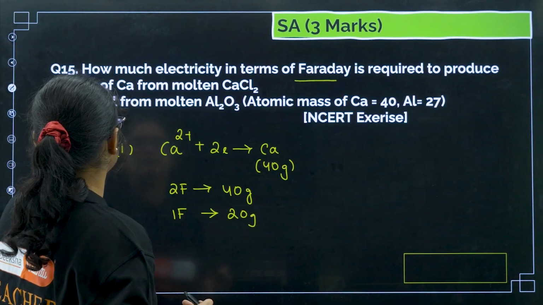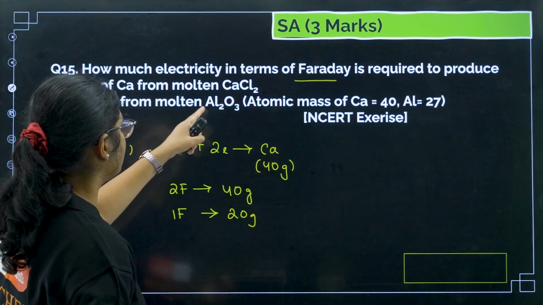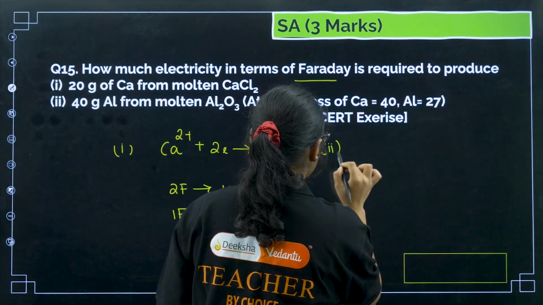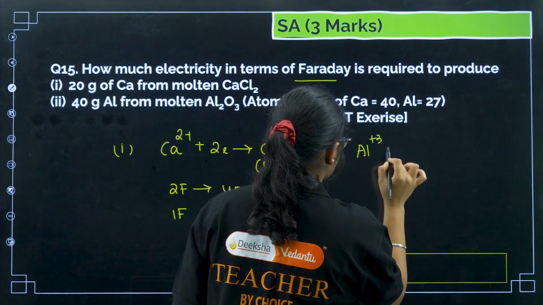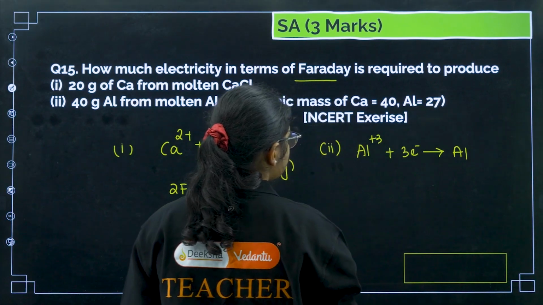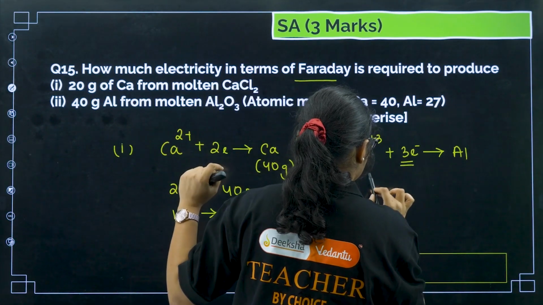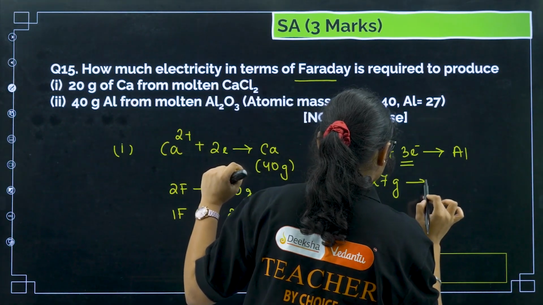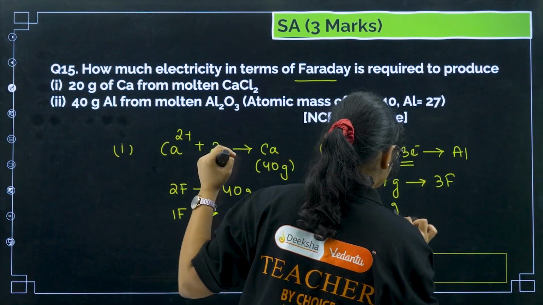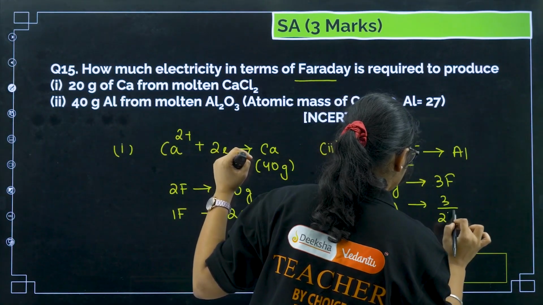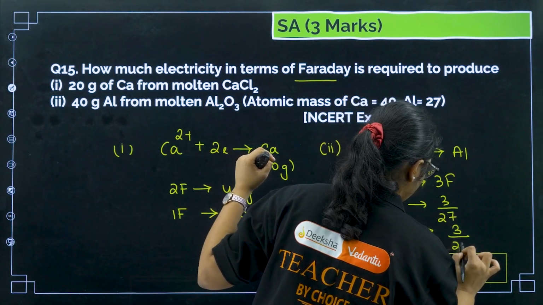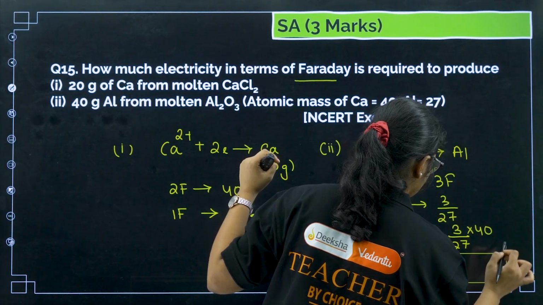Next, 40 gram of aluminium from molten Al2O3. Now if you see the second part, Al 3 plus plus 3 electrons gives you Al, right? So I can say that 27 gram is deposited by 3 Faraday, right? So 1 gram will be deposited by 3 by 27, and 40 gram will be deposited by 3 by 27 into 40 Faraday.